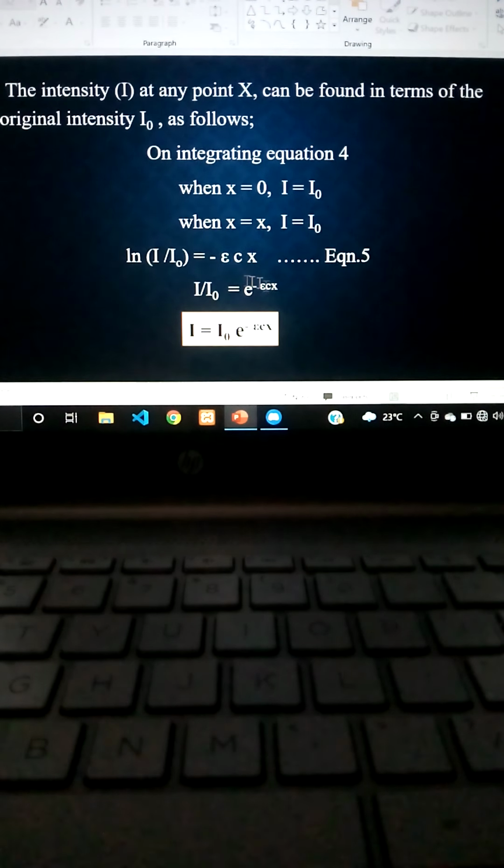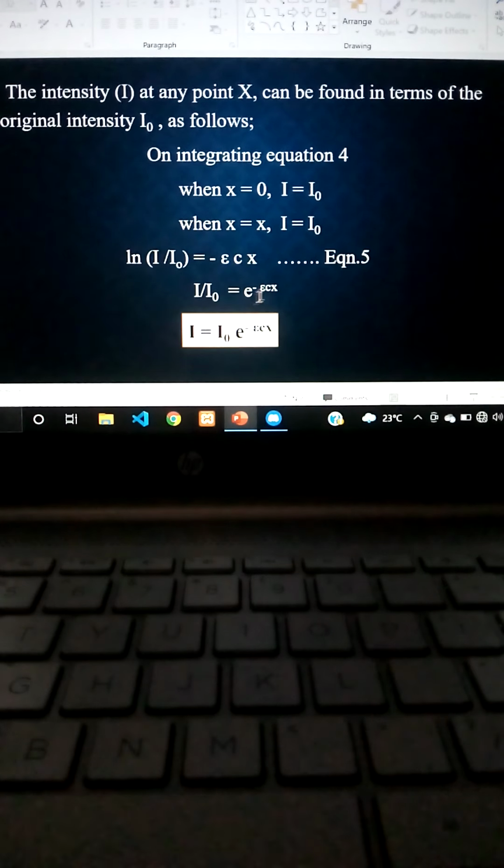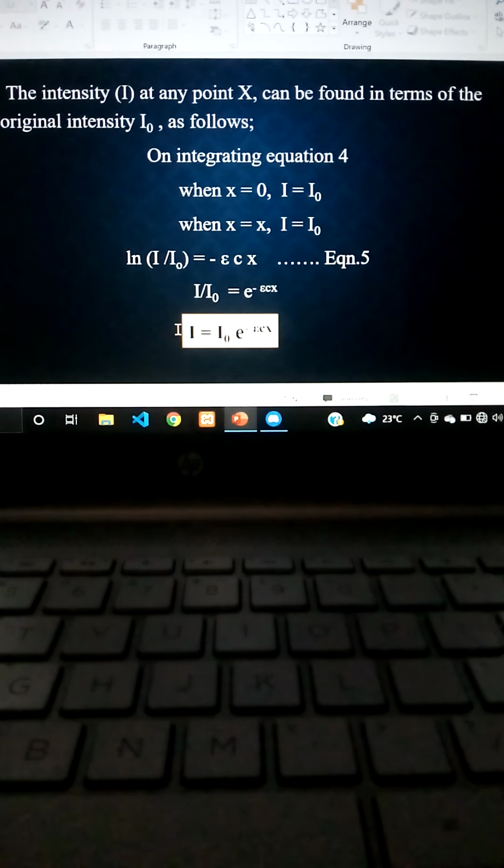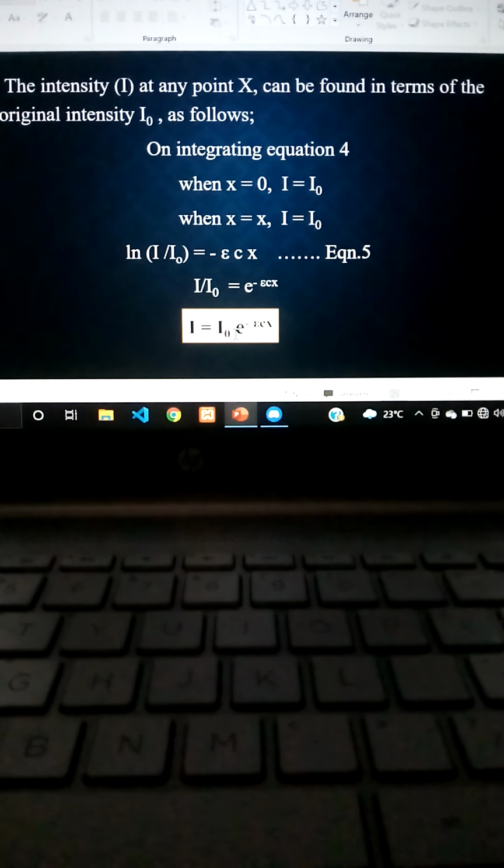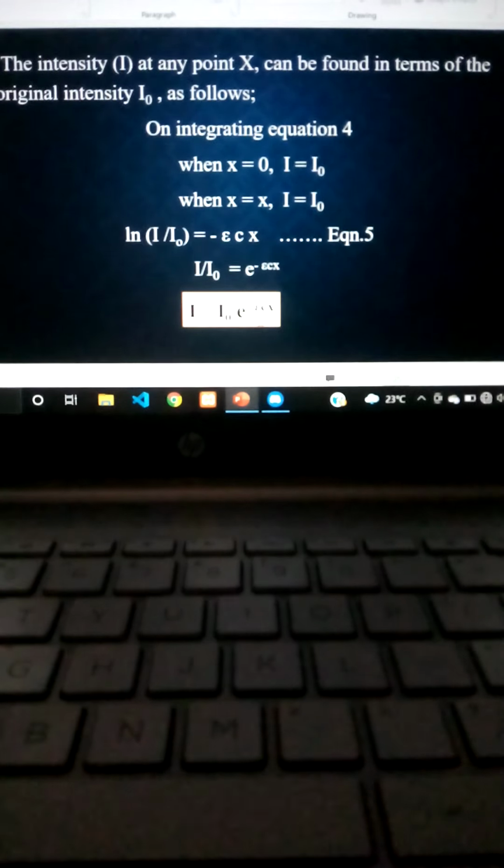If you cross multiply this equation, you will get I is equal to I naught into e to the power of minus epsilon c into x. So this is a very important equation. This equation represents the Beer's law.